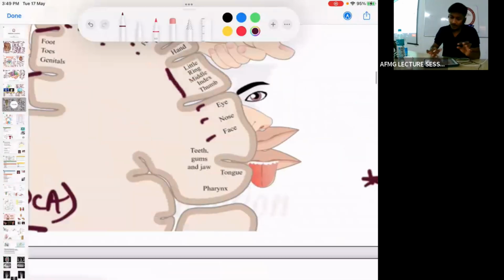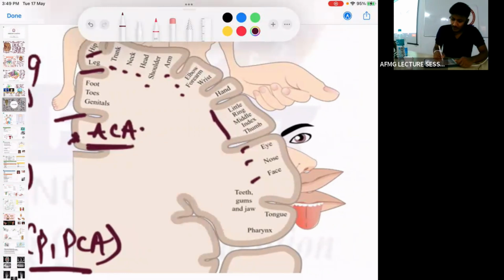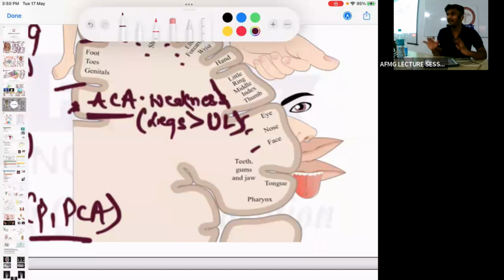So if I say a patient has anterior cerebral artery block, then the patient will have weakness, which will be more prominent in the lower limb or upper limb. If there is anterior cerebral artery blockage, the weakness will be more predominant in the lower limbs.